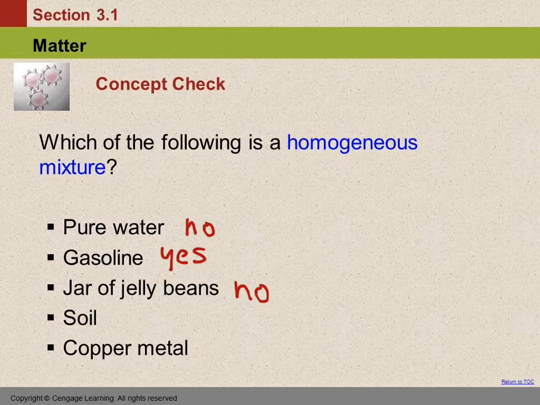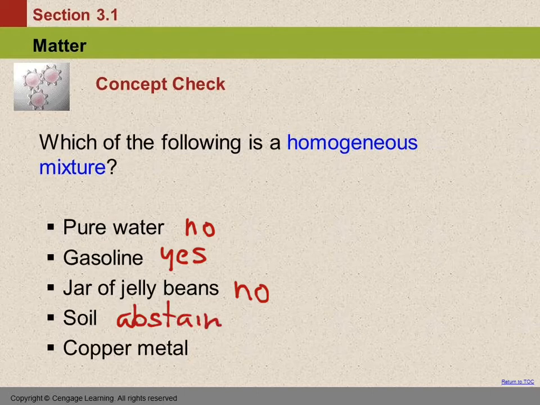Well, that one's a little iffy. It kind of depends on your dirt, right? Some of the dirt around here, especially right now when it is so dry, it's just powdery and very uniform. But if you have really good soil, it shouldn't be homogeneous. You should see little bits of organic matter and different things. So we're going to abstain from answering that one.